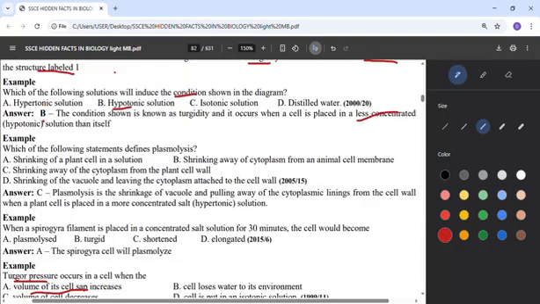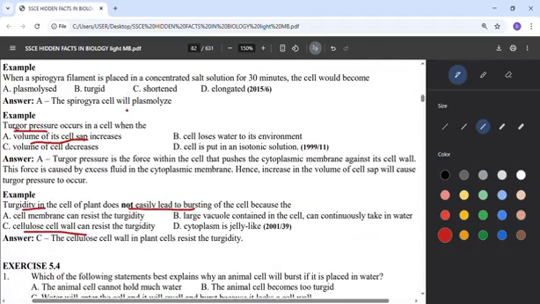Which of the following solutions will induce the condition shown in the diagram? It means it's hypotonic. If the environment is hypotonic, that means there is no salt there, so it will be absorbing more water, making it swell up. Now the next thing is turgor pressure.